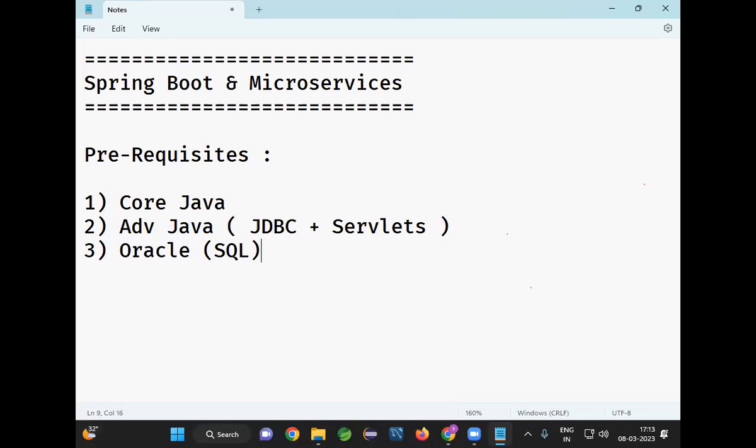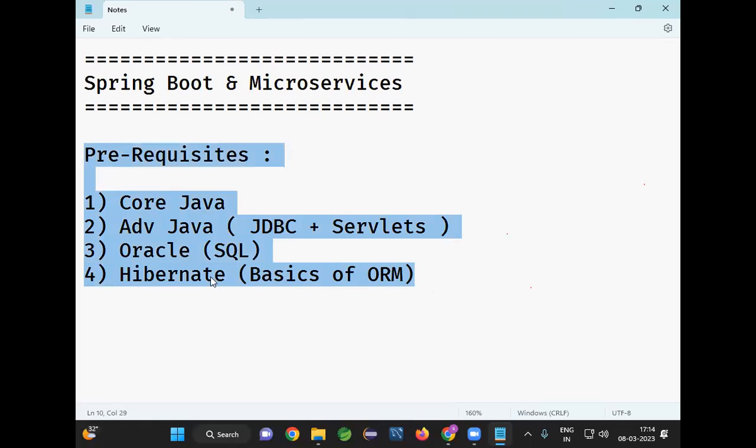How to write join queries? What is a primary key? What is a foreign key? That concept is required. And if you have knowledge of the Hibernate ORM framework, basics of ORM are required. So these are the prerequisites to attend our Spring Boot and microservices course.